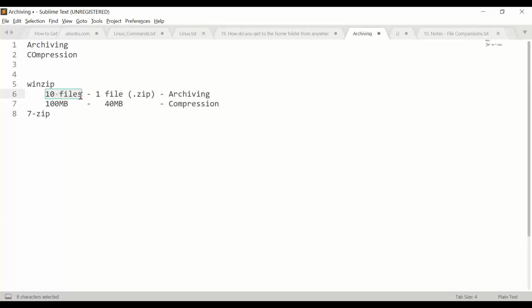Whenever we use 7zip or WinZip on the Windows system, you can take the folder and archive it. Suppose I show that, just a minute.